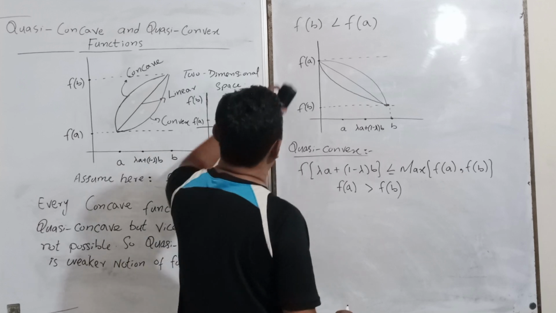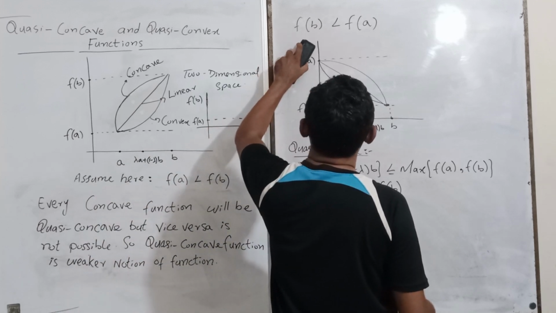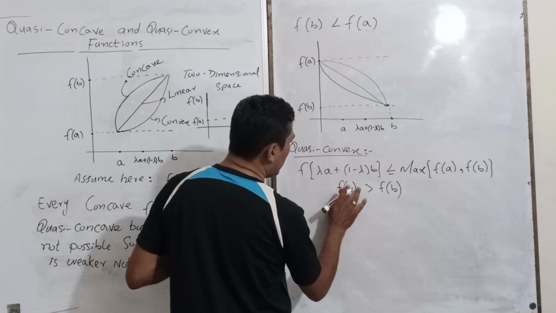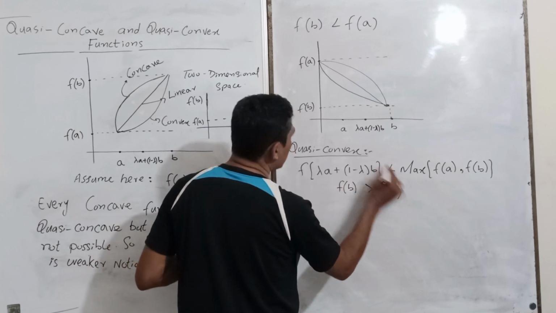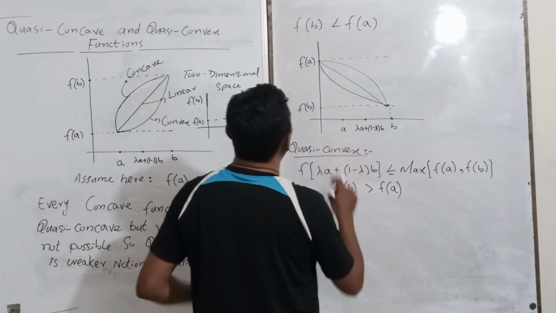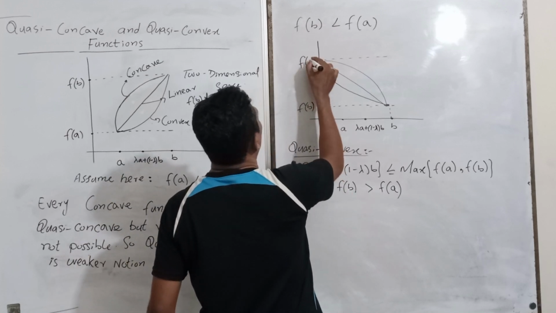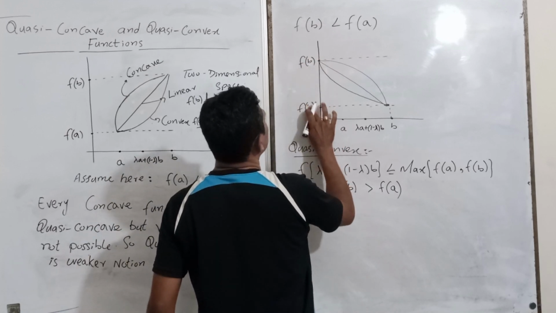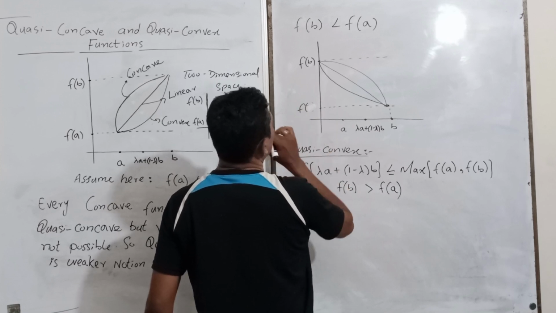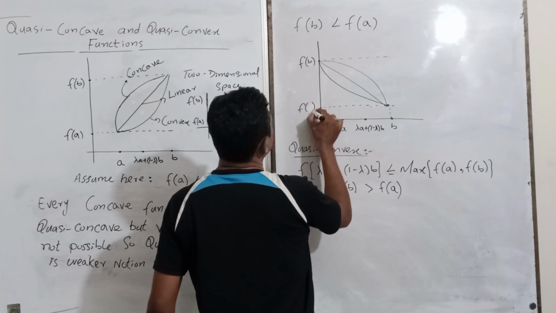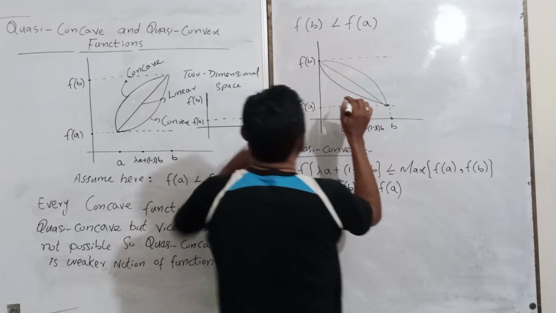Or if you plot this way, for example B greater than A, B greater than A, so ultimately you will have B here and A here.